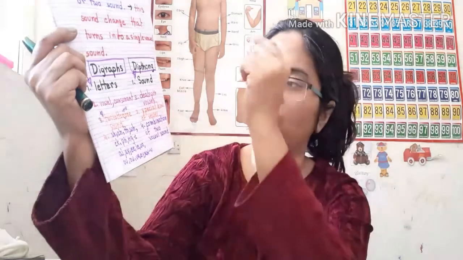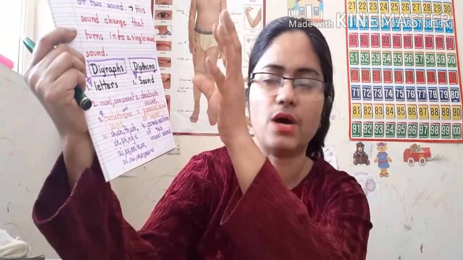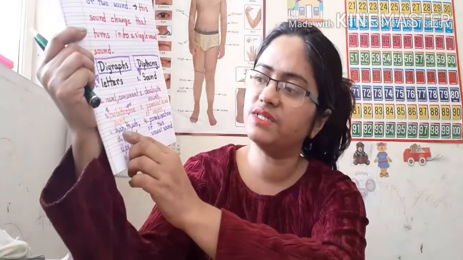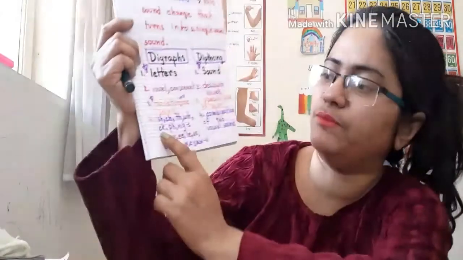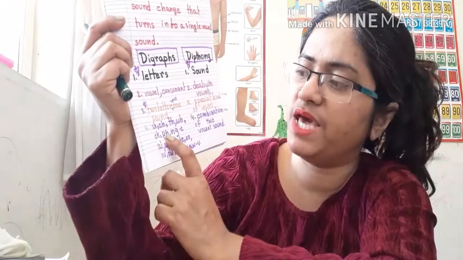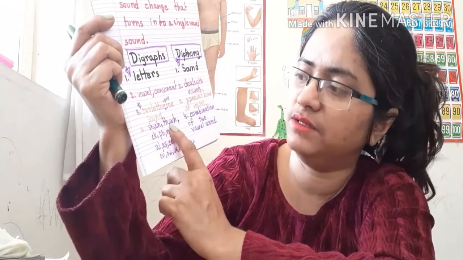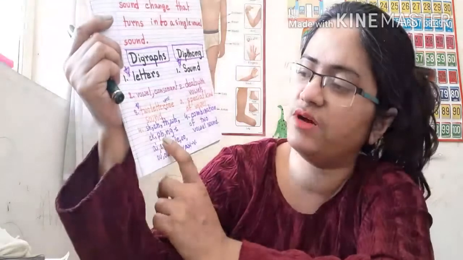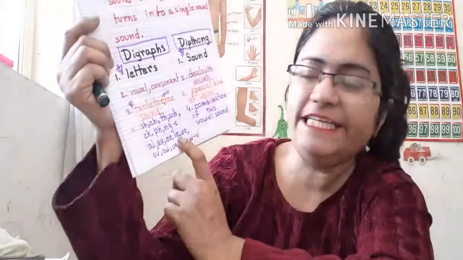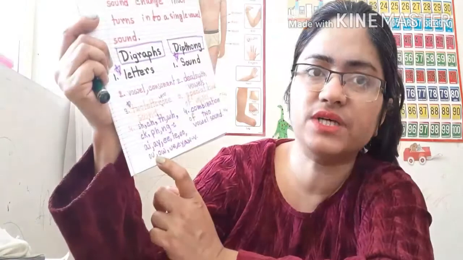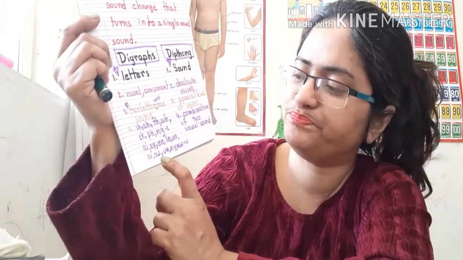Diphthongs means especially the sound, not the letters. So what are the digraphs? SH, CH, TH, WH, CK, PH, which sound sha, cha, tha, wa, ka, fa, and so on.